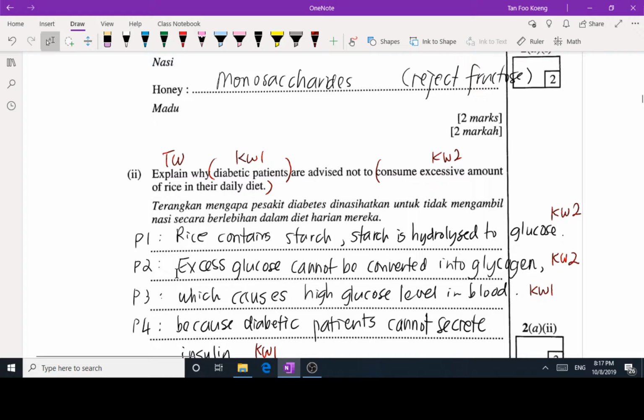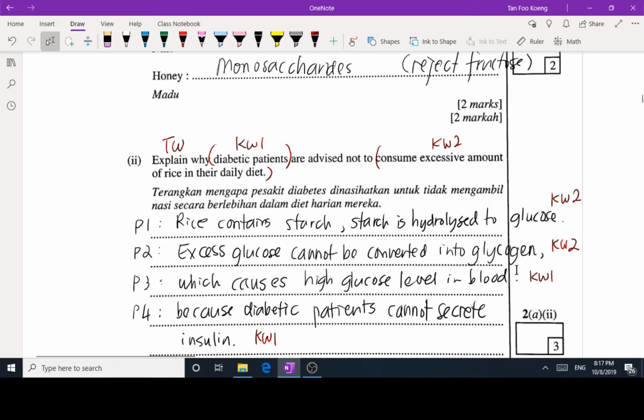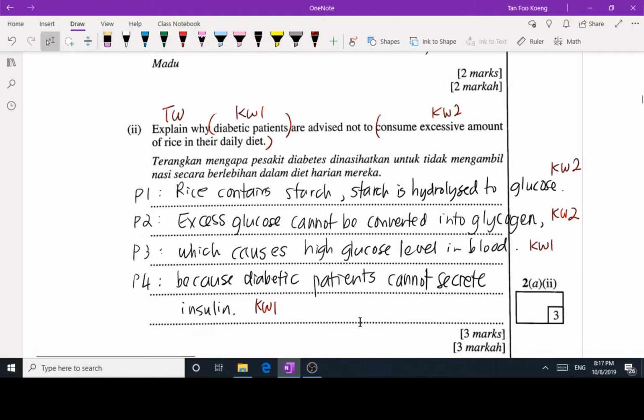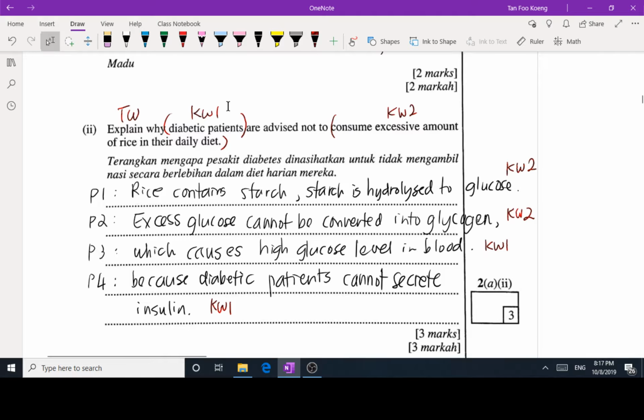Then number two, excess glucose cannot be converted into glycogen. Why? Now we have to relate it to keyword number one. It is because the diabetic patients cannot secrete enough insulin. So that's why their blood glucose level is high if they consume excessive amount of rice. Keywords are very useful because they guide us on what to write.